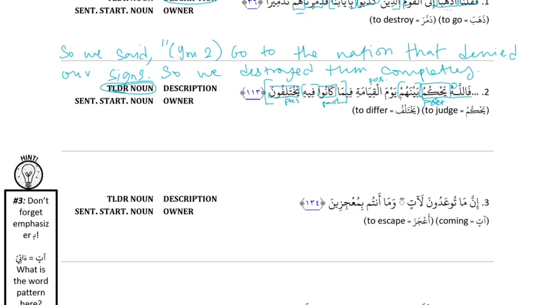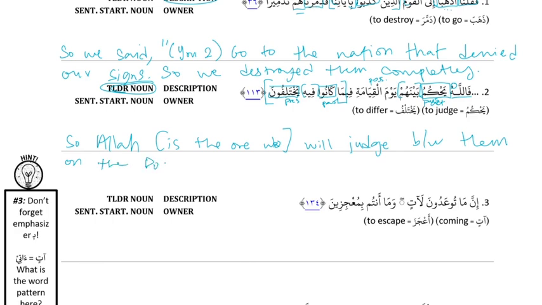Okay, let's translate. فَاللَّهُ يَحْكُمُ: Allah is the one who, or Allah with emphasis, because it's doer before action. Allah judges, or will judge. It's will judge, because it's talking about the day of judgment. Between them, on the day of judgment, Yawm al-Qiyamah. So he's going to judge between them on the day of judgment.